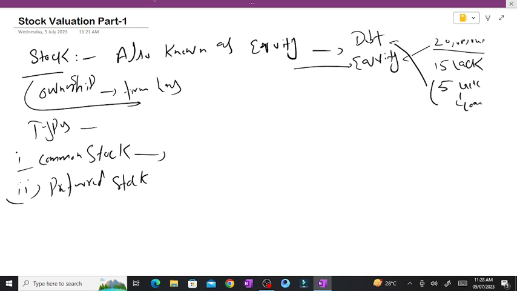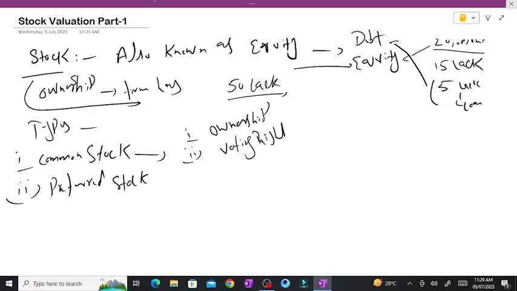So what kind of things does a person have if they are common stockholders? Number one, they have ownership. For example, if you have 50 lakh shares in a company, you can say I am an owner of 50 lakh in that company. The other one, they have voting rights. Whenever there is an election for the selection of the CEO, the common stockholders have voting rights to select their desired CEO.